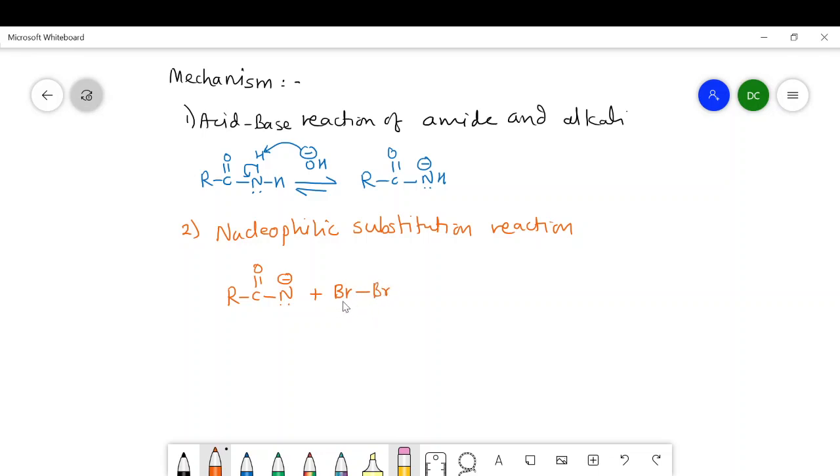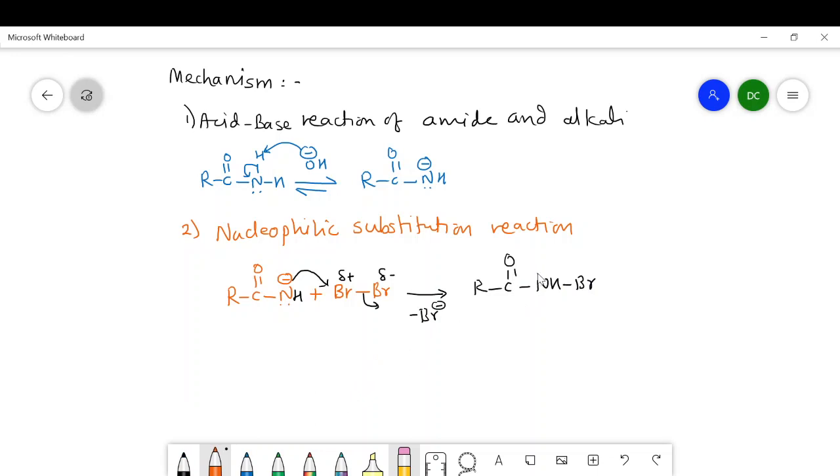When this Br2 comes in contact with this species, the polarization of this Br2 occurs, and this Br becomes positively charged and this becomes negatively charged. Then this negatively charged nitrogen attacks this Br, and the other Br is removed, and it will form Br minus here. Here there's the presence of hydrogen, so I will write RCONH, and there is the attachment of Br.